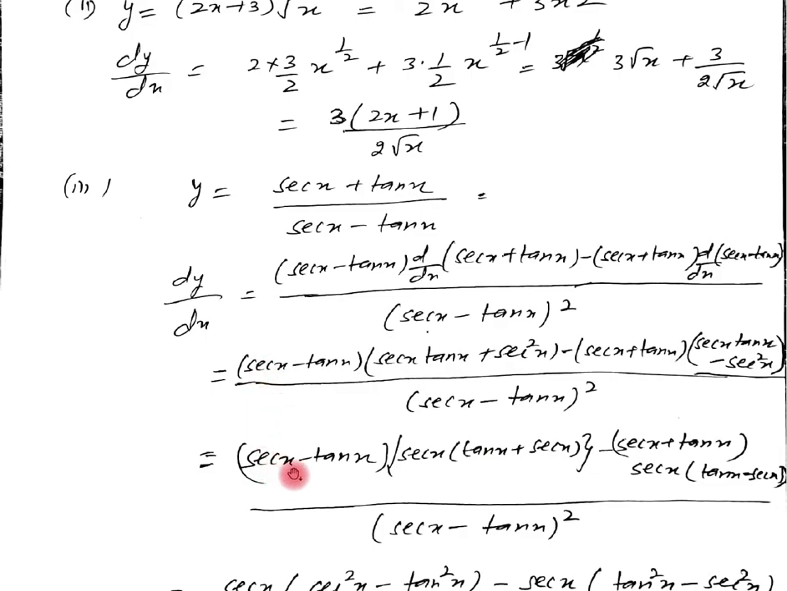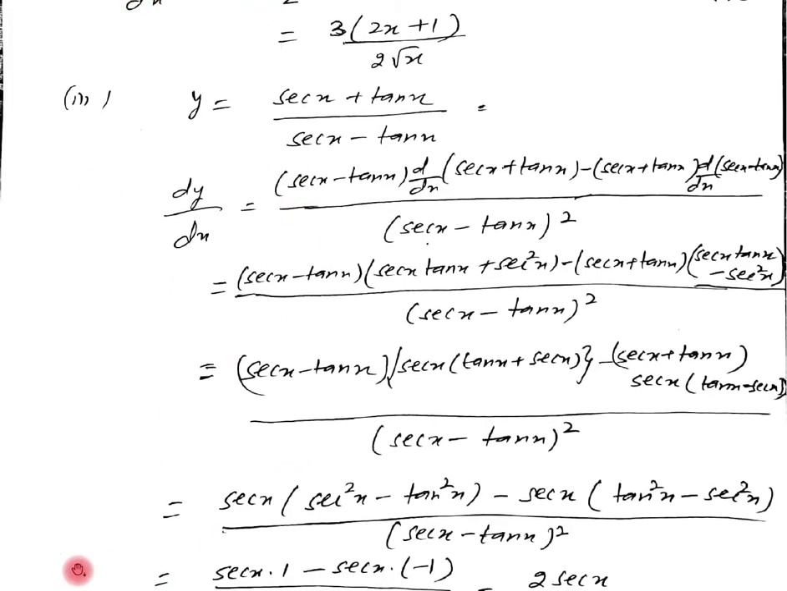Now again this expression secant x minus tan x as it is. Now we can take secant x common here. So it can be written as secant x into tan x plus secant x, minus again secant x plus tan x as it is. Again secant x is common here. It can be written as, secant x common, we are left with tan x minus secant x. Now again simplifying it here. Secant x. Now this secant x can be written as here.